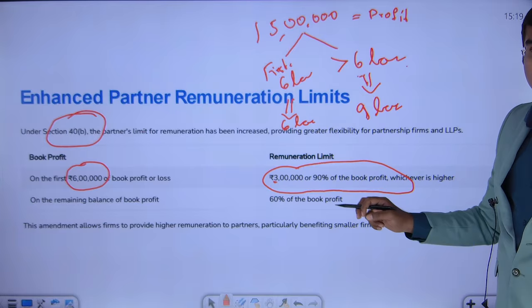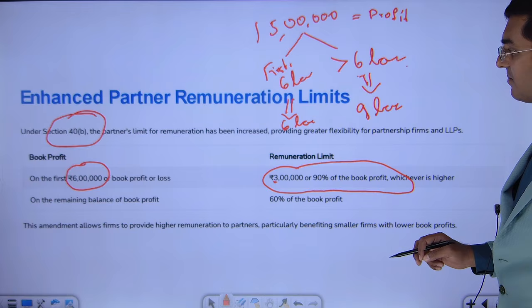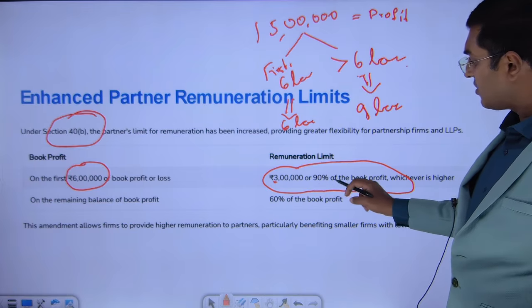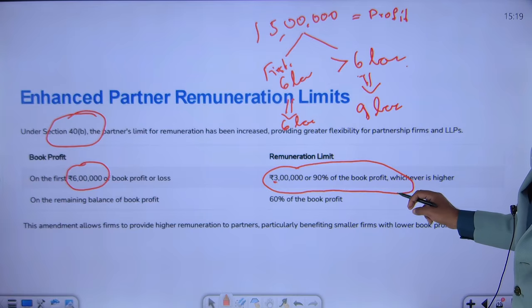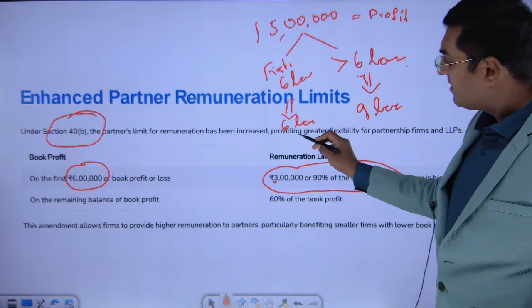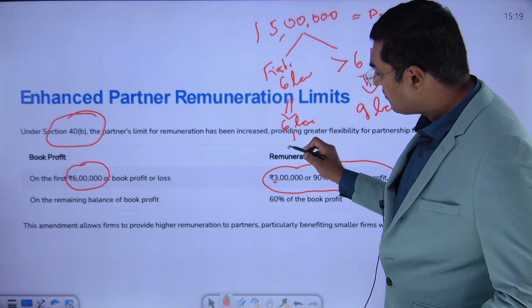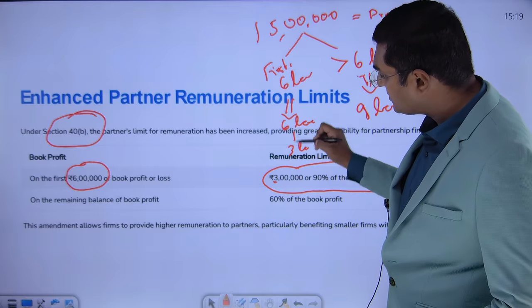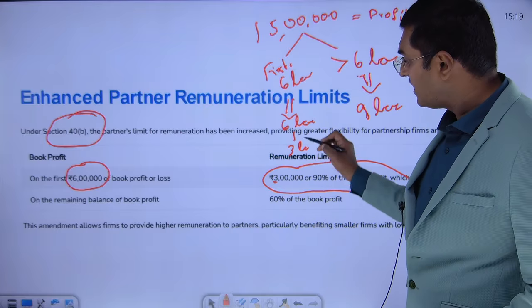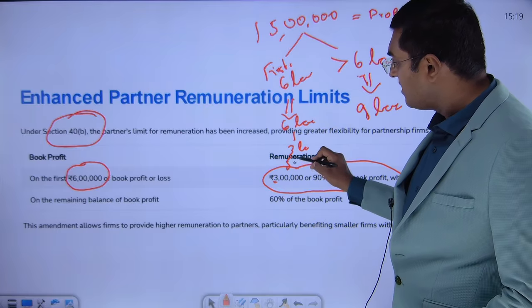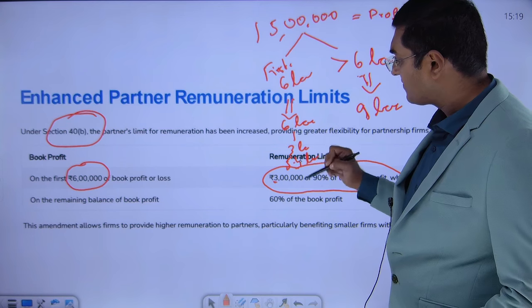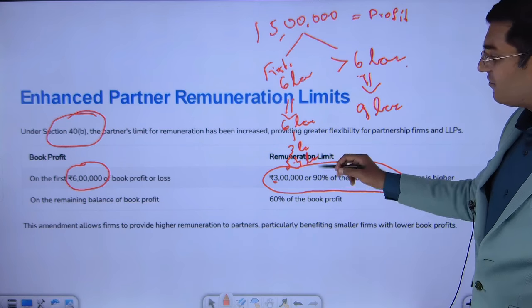On this 6 lakh rupees, the remuneration that you can pay to the partner is either 3 lakh rupees or 90% of the book profit, whichever is higher. Is 3 lakh rupees higher or 90% of 6 lakh rupees higher? 90% of 6 lakh is 5.4 lakh. So obviously 5.4 lakh is higher.